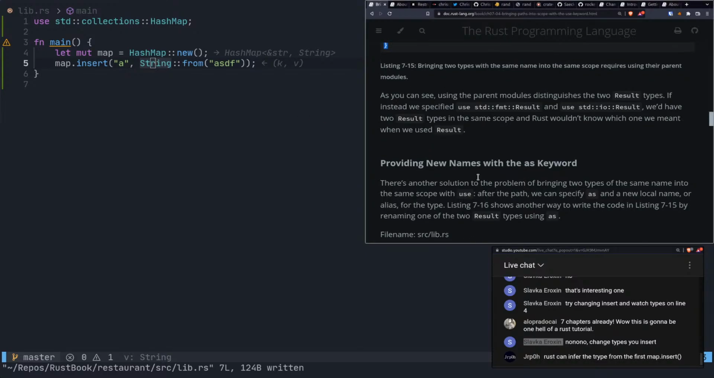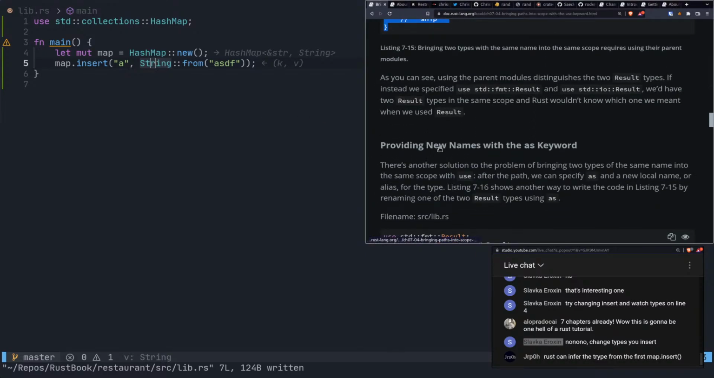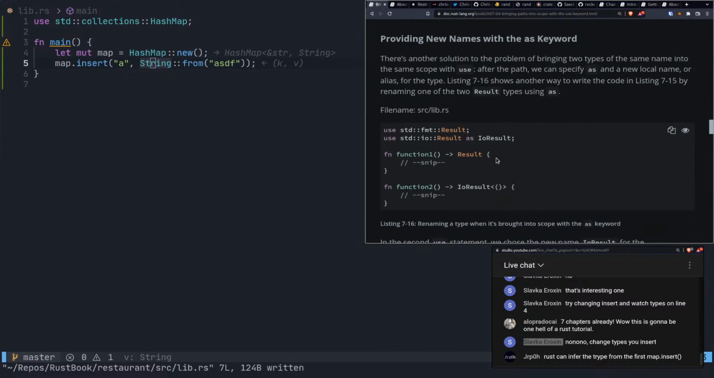All right. Now, providing new names with the as keyword. Okay, this is something I know from Python.